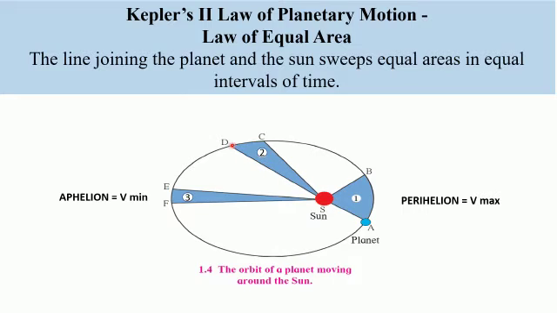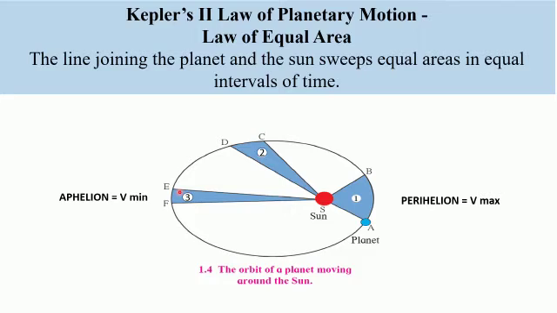So this is the area that the planet has swept out again in 30 days. Let us consider one more point E where the planet has reached, and again it takes 30 days to reach this point F. And again it has swept out a certain area, that is ESF.